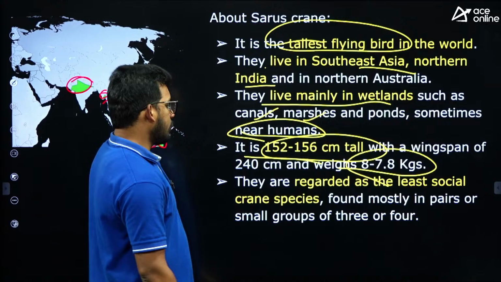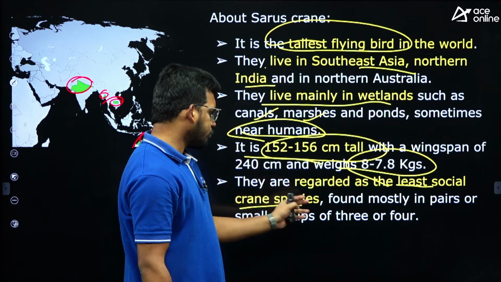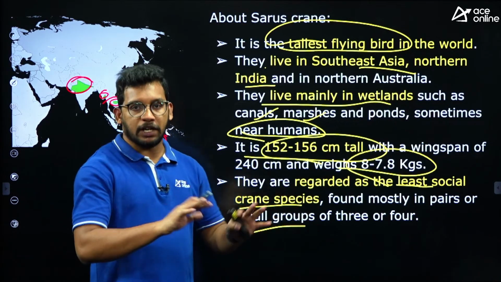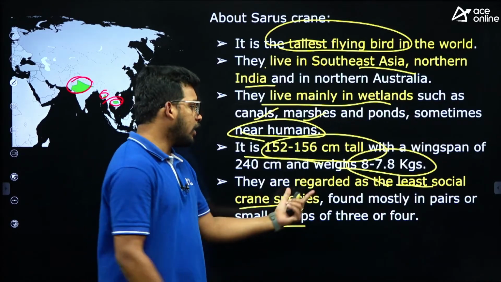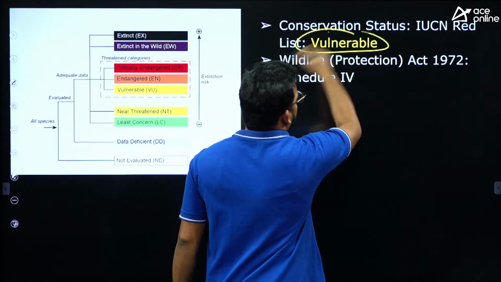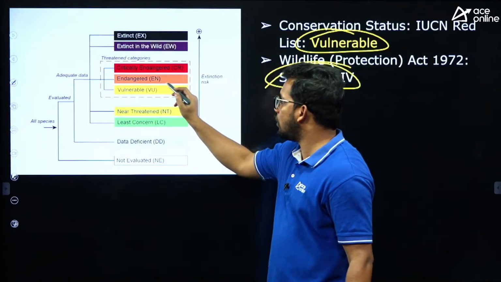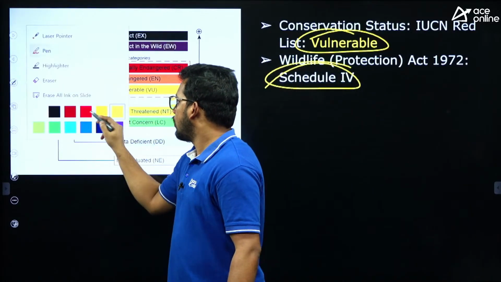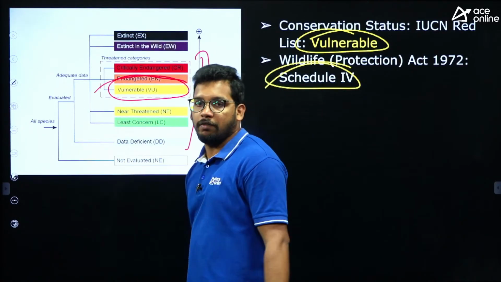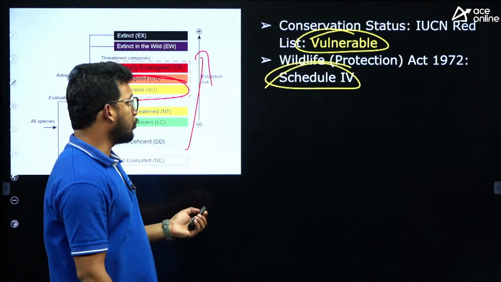This is the weight. They are regarded as the least social crane species, found mainly in pairs, right? That means their interaction is very less among those species itself, right? That is also one important fact. Their conservation status is vulnerable in IUCN and Schedule 4 in our Wildlife Protection Act. You can see here they are listed as vulnerable. As we move up, there is a high threat to those. So it is a vulnerable one. This is a fact. Very short article, factual data, you just need to remember.